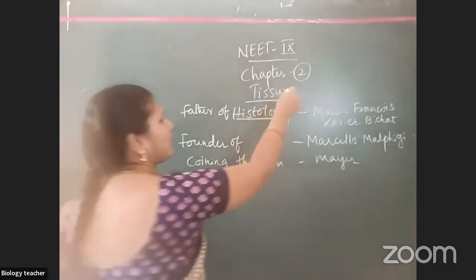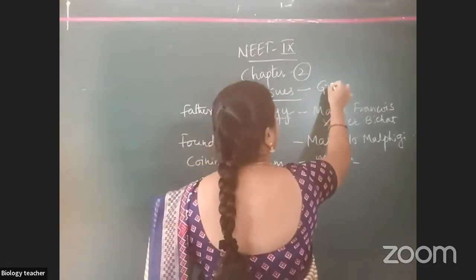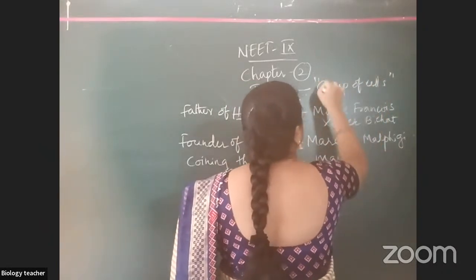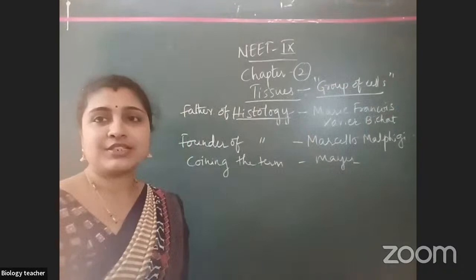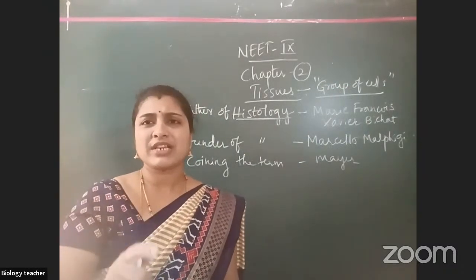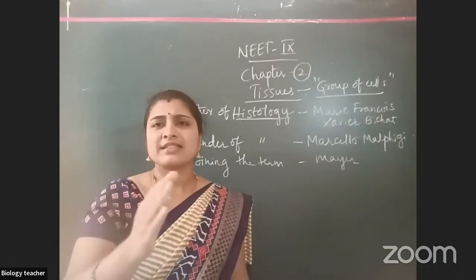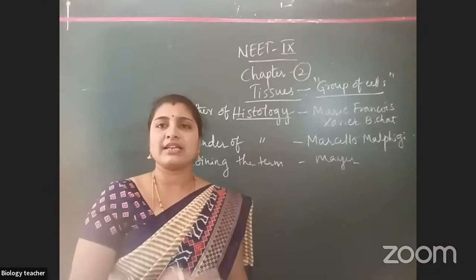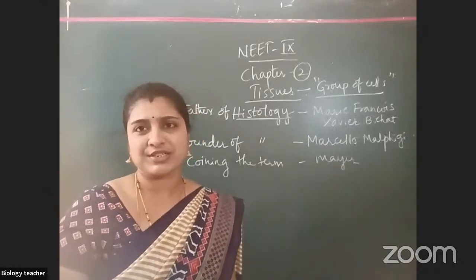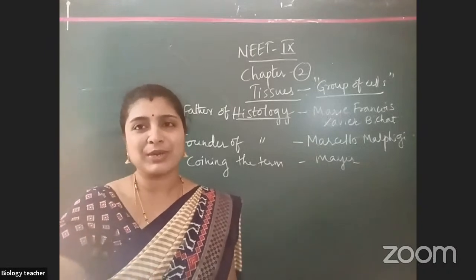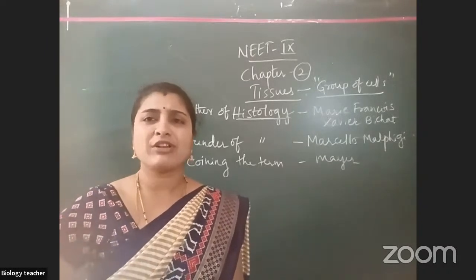And what is meant by tissue? Tissues means a group of cells which are similar in structure and similar in function. You have studied mitosis and meiosis. A cell will divide continuously. After continuous divisions, 1 will become 2, 2 will become 4, 4 will become 8, 8 will become 16.